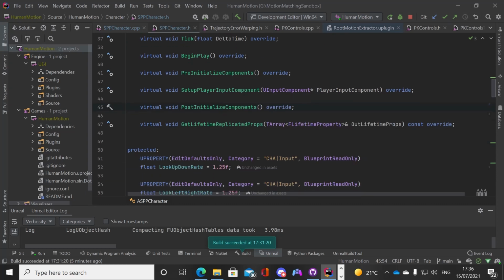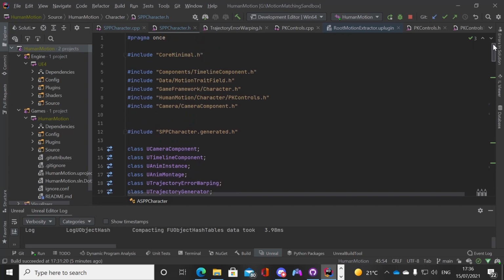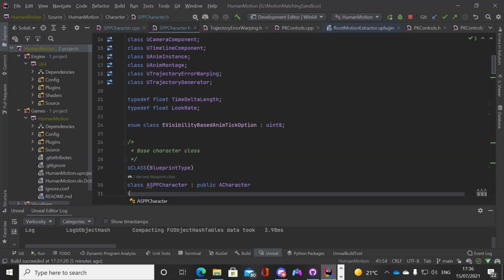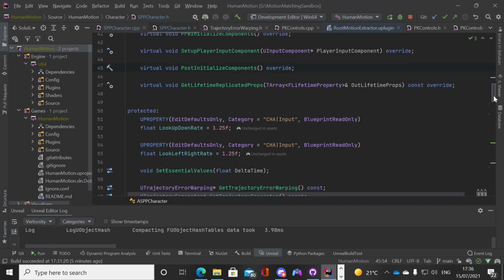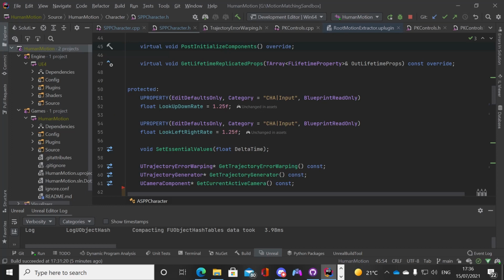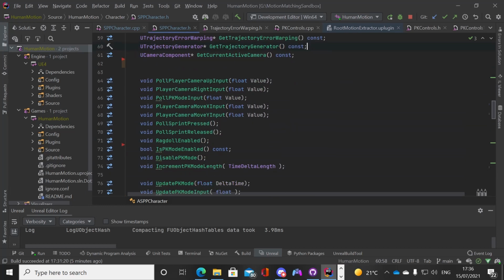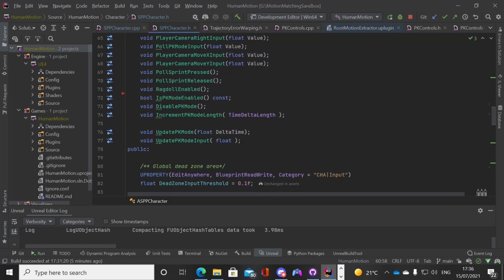Okay, what do I need to do now? Okay, so we need to create the bind action here. So, well, yeah, let's create a function first. We're going to create a function that is our FP toggle, and we're going to have it protected because we want children of this class to be able to access it, but only that. You have to be a character blueprint to be able to access the toggle function method. So yeah, we'll do it in here.